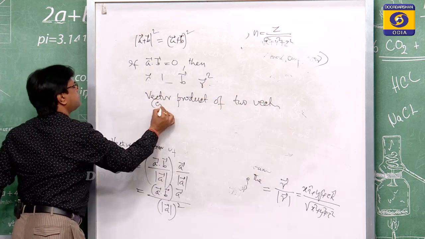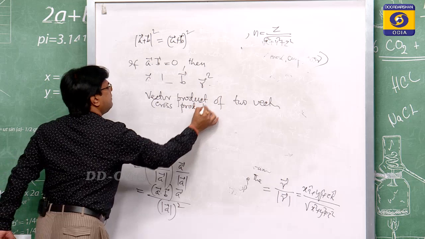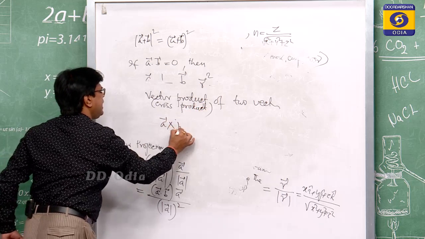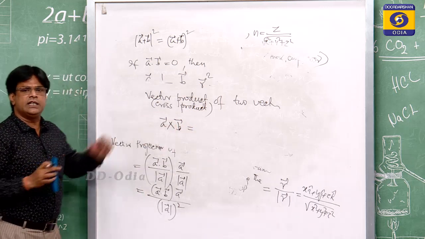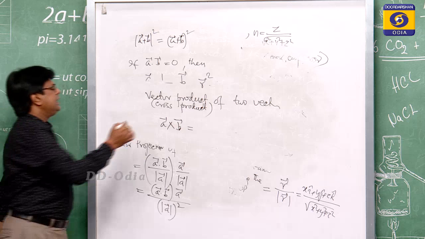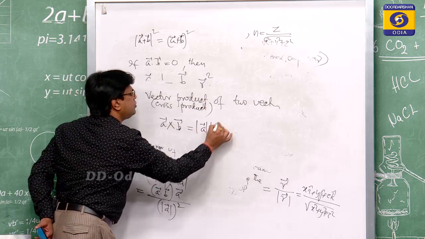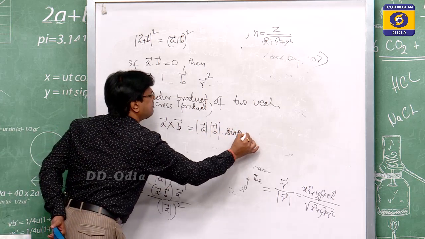Vector product or cross product. In the cross product, we have A cross B. Suppose A and B are two vectors. So, A cross B is treated as the cross product of two vectors. In this case, we have |A| |B| sin theta n cap.